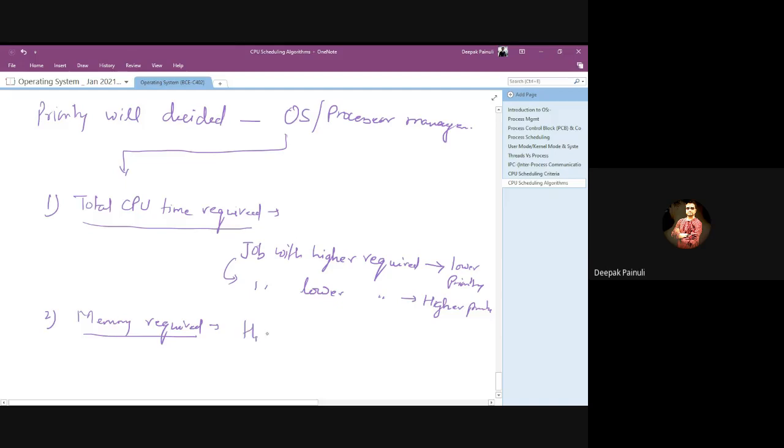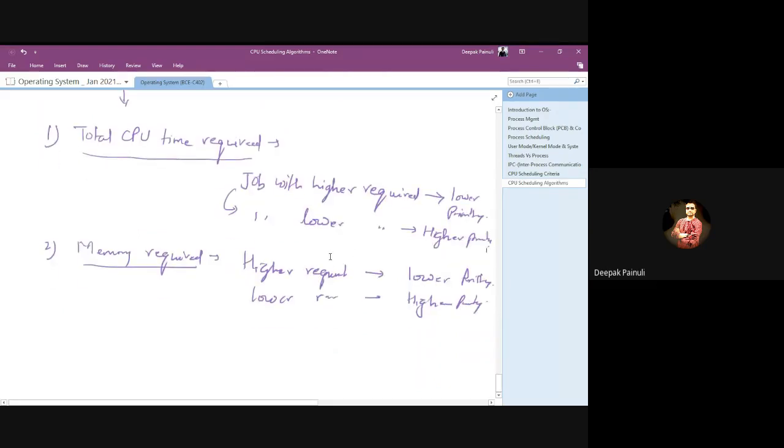Means the higher the memory requirement, the lower the priority, and the lower the requirement, the higher the priority. That means the OS is simply managing its resources so that it can increase the throughput of the system, right?